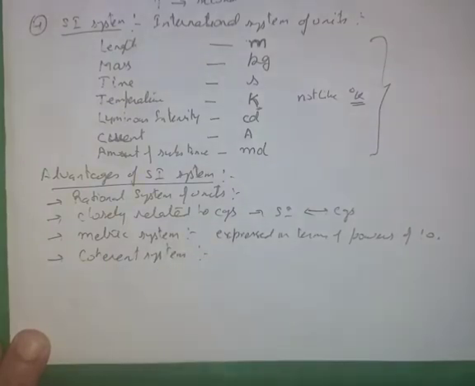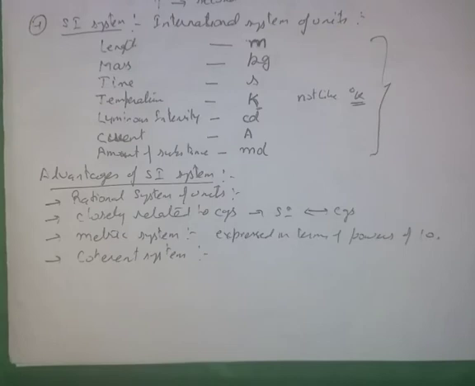It is a coherent system. Coherent means all the derived units, the units derived from the basic quantities M, L and T, mass, length and time, will be obtained by simply multiplying and dividing the basic and supplementary units.